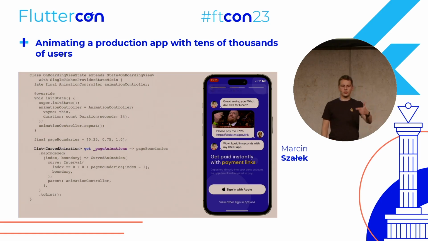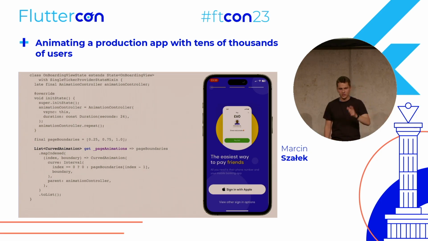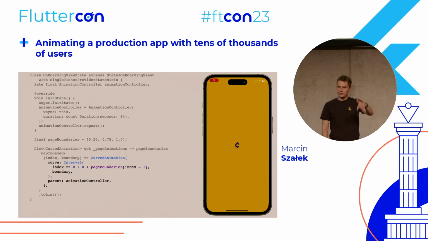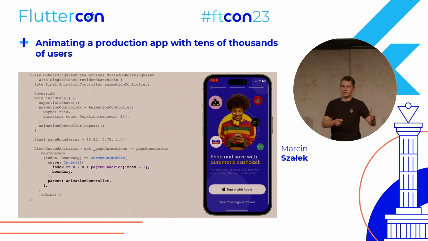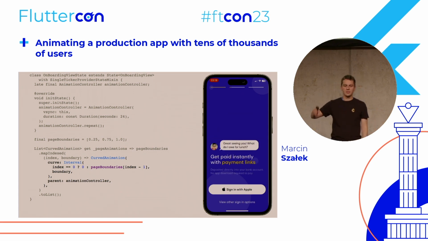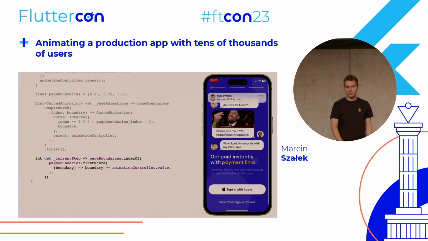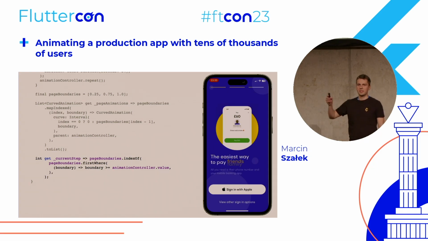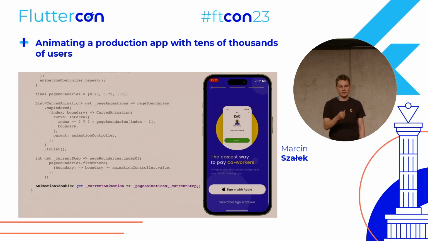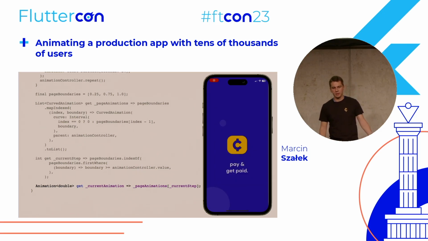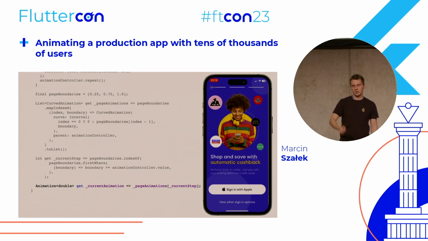And with that, we can easily create list of animations for each of the stories. So to have this page animation getter, we just iterate over the page boundaries and create an interval animation for each of the stories. So the first story will start at 0 and end at 0.25, the second at 0.25, and then to 0.75, and so on. So this way we create the animation for each of the story. And what we'll also need is a getter for the current step, which is basically just checking which of the page boundaries have been passed by the animation controller, and a getter for current animation, which is just getting page animations of current step of page animations.